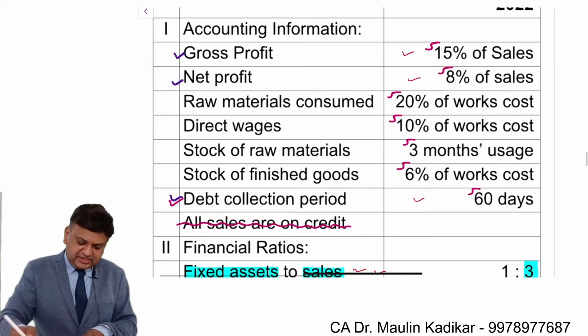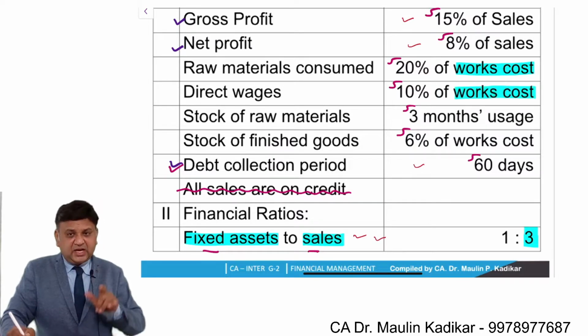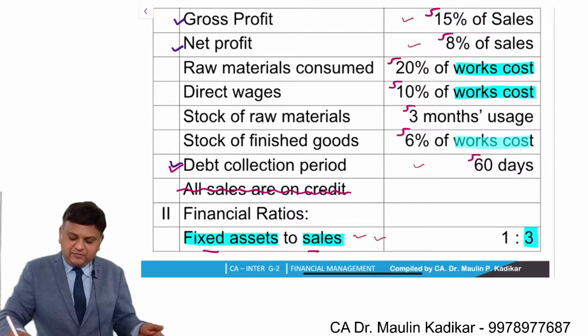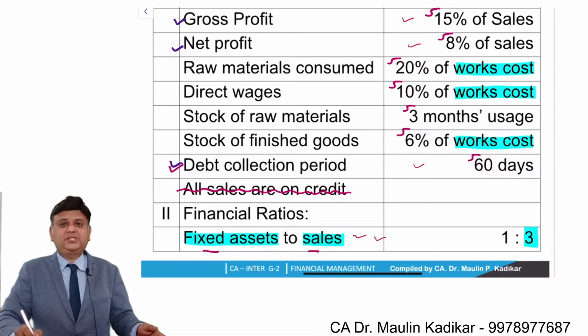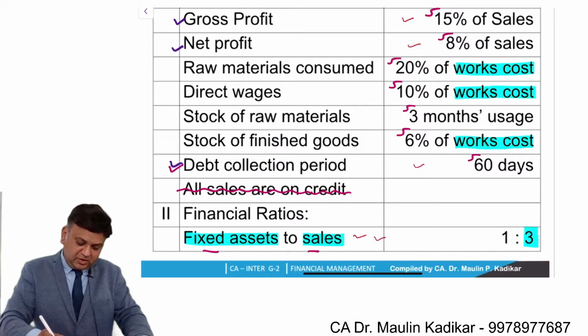Now friends, we can see that over here, the information is given the raw material consumption is 20% of works cost. Direct wages is again a certain percentage of the works cost. Stock of the finished goods is again a certain percentage of works cost. So works cost is what we understand is required to be computed because these values depend upon works cost.